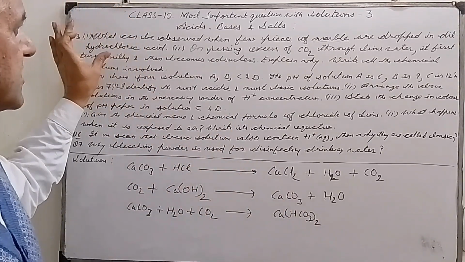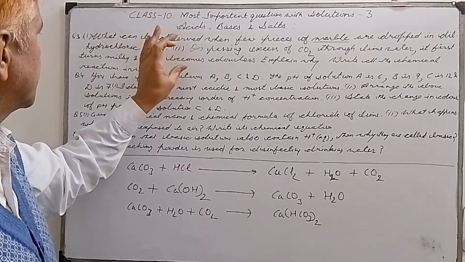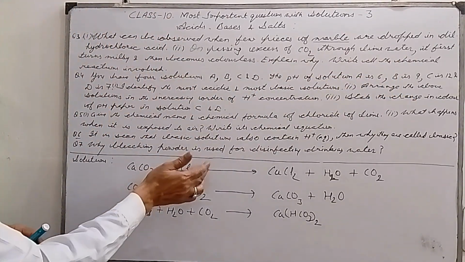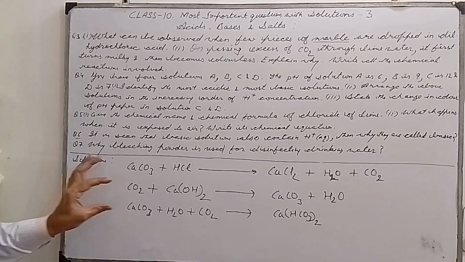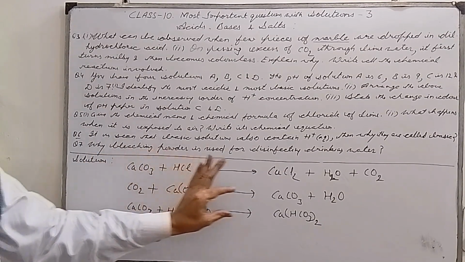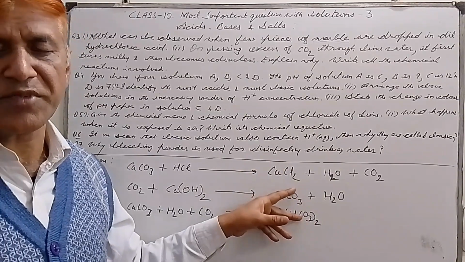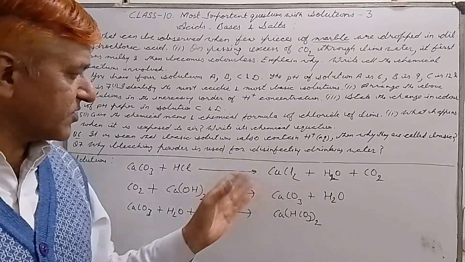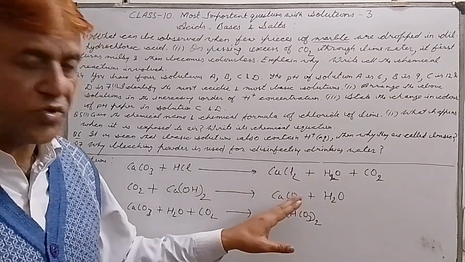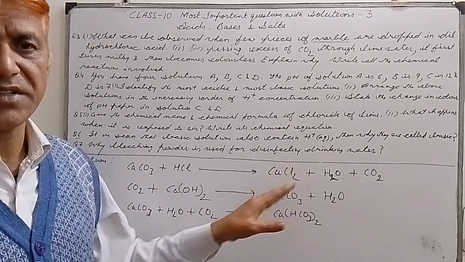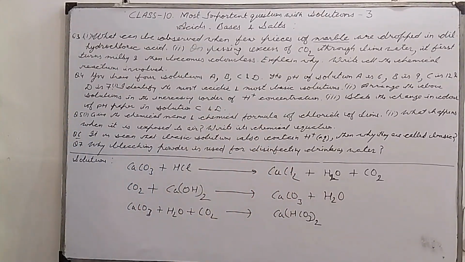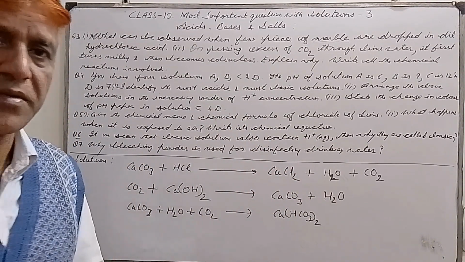So my dear students, this is question number 3. Write all the chemical reactions involved. We have written these two chemical reactions. Please remember these most important chemical reactions, and the method of learning chemical equations I have told you already: write the same chemical equation 10 times, 20 times, 30 times, and it will get printed in your brain.